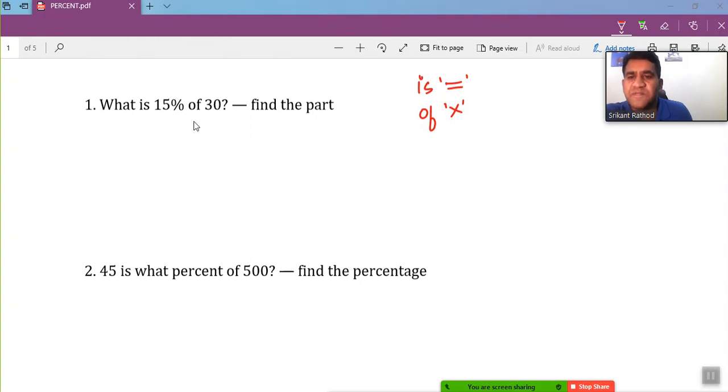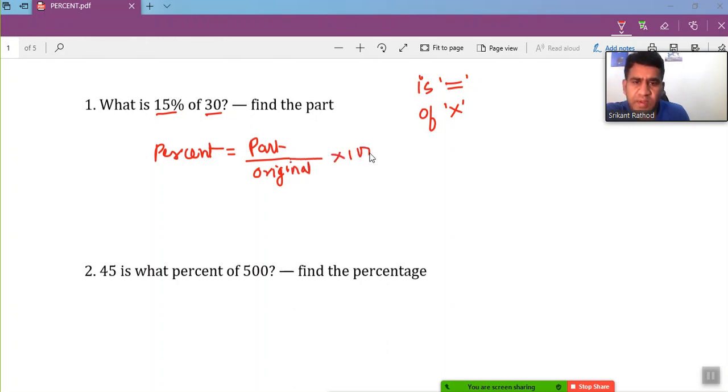Let's go to this question now. What is 15% of 30? Now they are asking us, this is the percentage and this is the original value or whole. So what is 15% of 30? Find a part. We have the concept: percent equals part over original value or whole value, times 100, right?